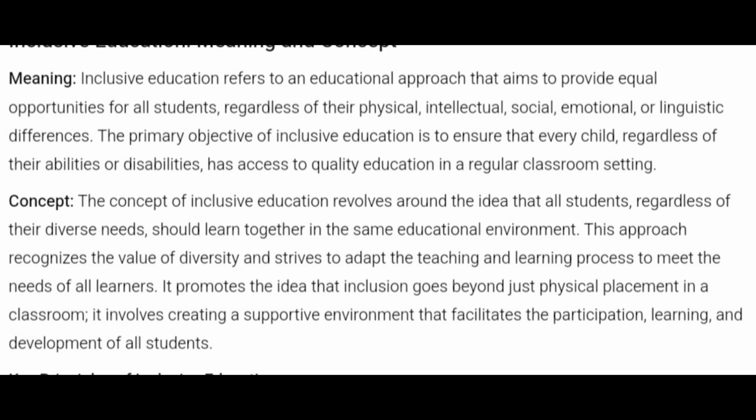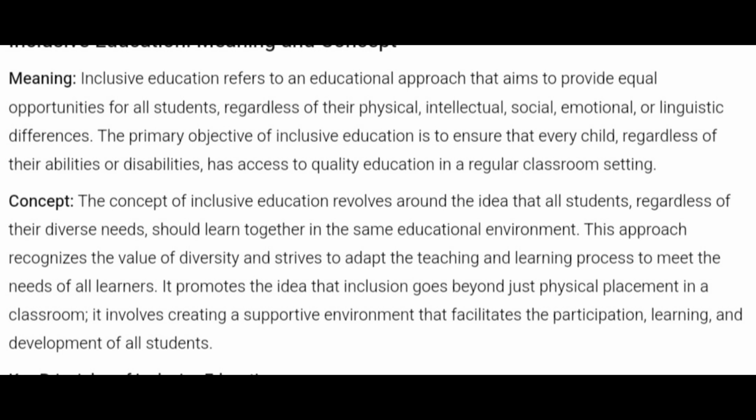These things are very important. Right? Remember that the system is for the learner and not learner for the system. So if you ask me, one simple example I can give you is that you have a car or a bike or a scooty or a cycle. So that is for you, right? That cycle, that scooty, that car is for you, but you are not for that car, scooty, or cycle, right? So this is the same way. So the system or the curriculum or the school or the education is for you, but you are not for the school or curriculum, right? This is what I'm trying to say here.